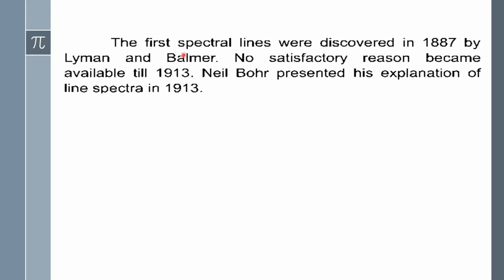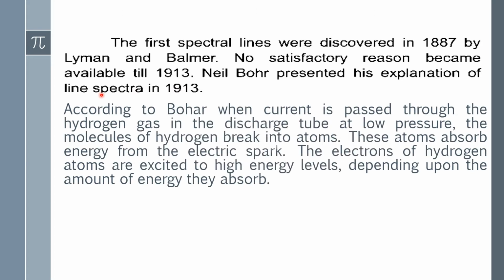The first spectral lines were discovered in 1887 by Lyman and Balmer, and no satisfactory reason was available for the appearance of these lines. After this, Niels Bohr presented the explanation of the line spectra in 1913. And what was the explanation for these spectral lines?